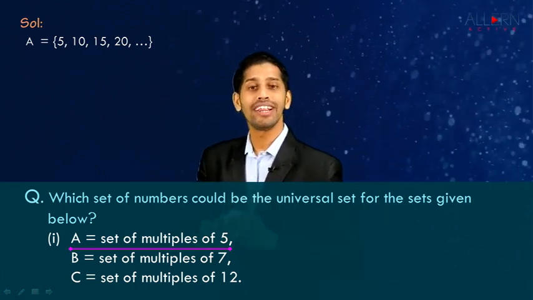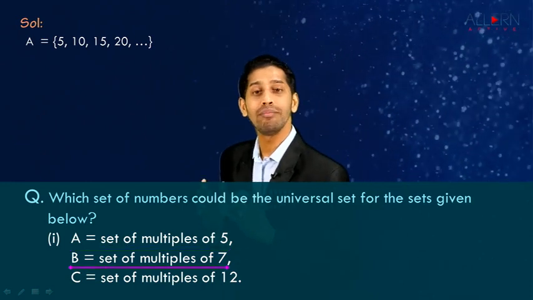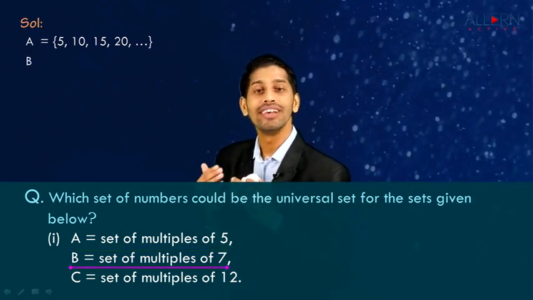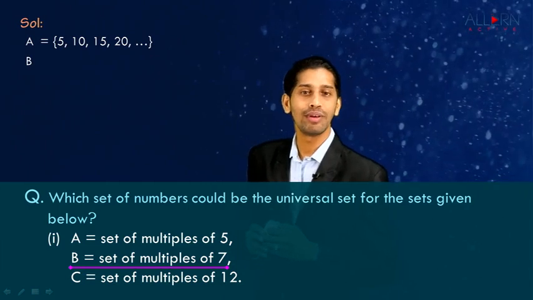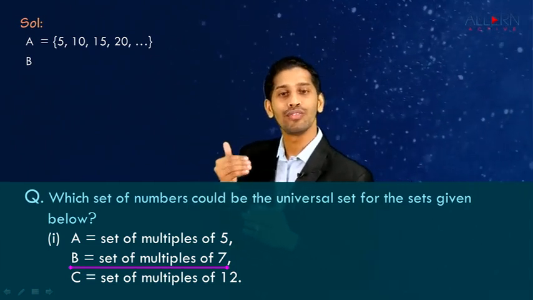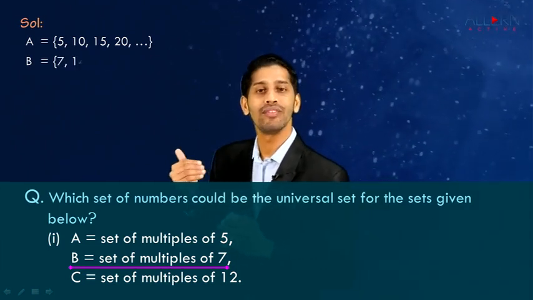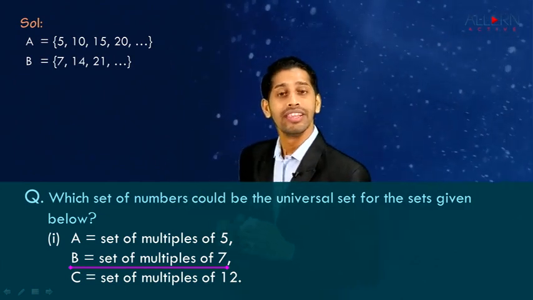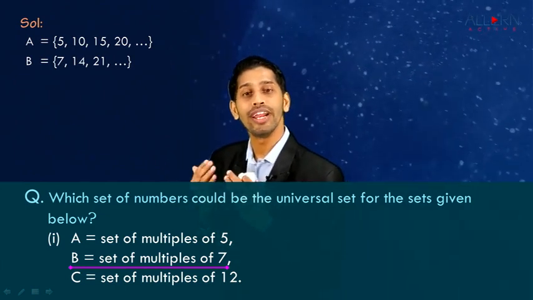Let's write set B in roster form. It says that B is a set of multiples of 7. Now when we say multiples of 7, that means we need to write table of 7. That is 7, 14, 21, 28 and so on. That means we have written set B also in roster form.